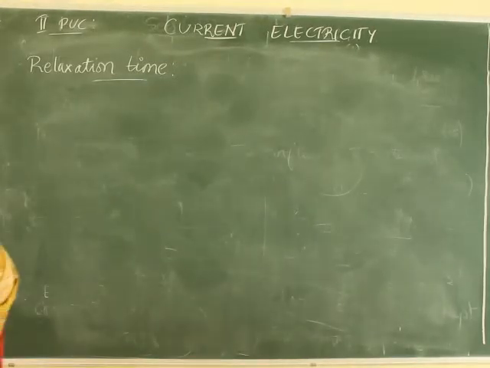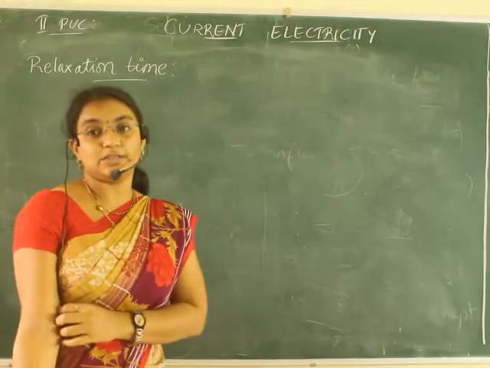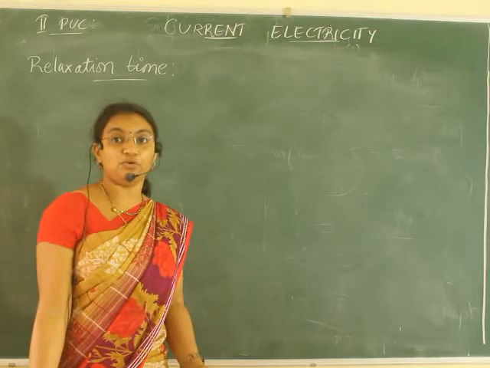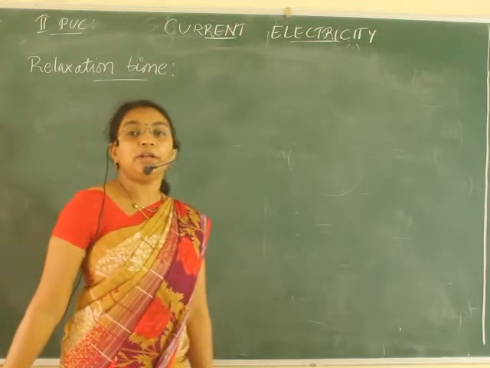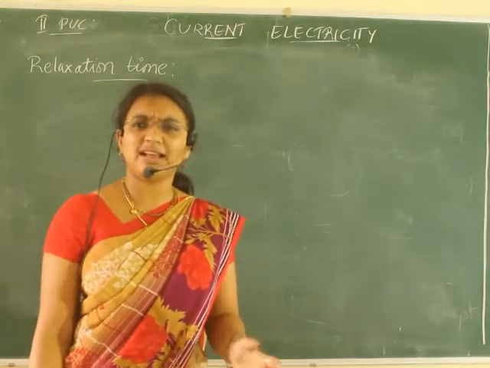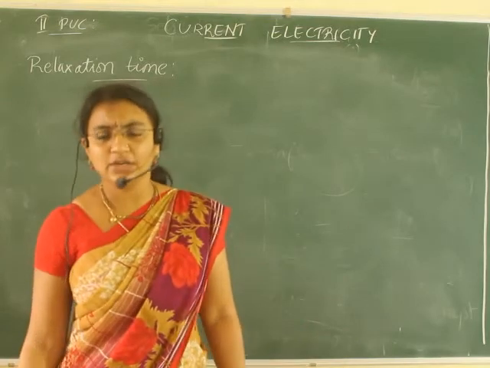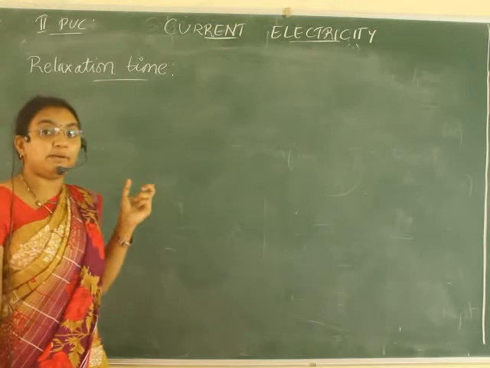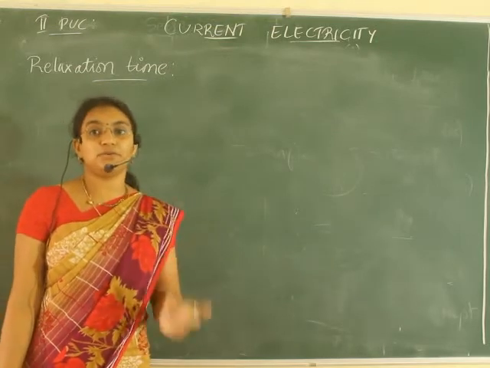Hello, my dear students. I was speaking about the drift velocity. Now what I want to speak about is relaxation time before this derivation. What do you mean by relaxation time? Relaxation means free, correct? Okay, in the same way, relaxation time means the time interval between two successive collisions.